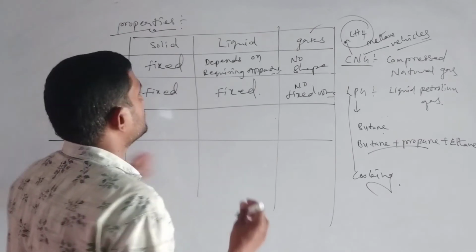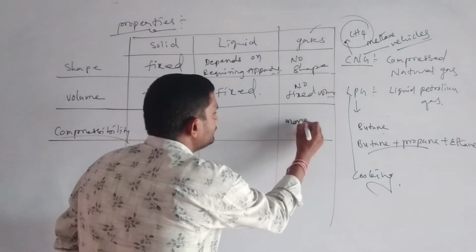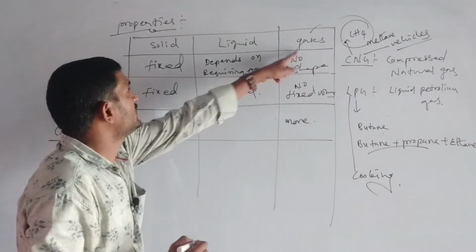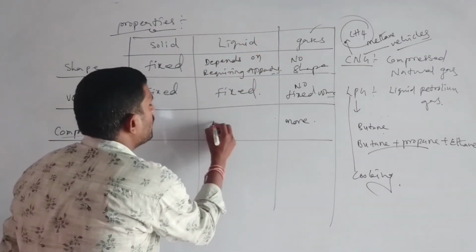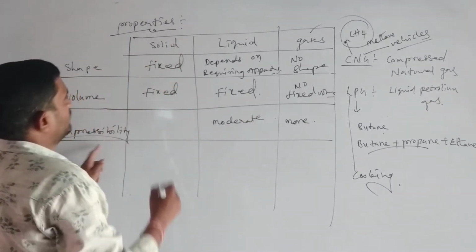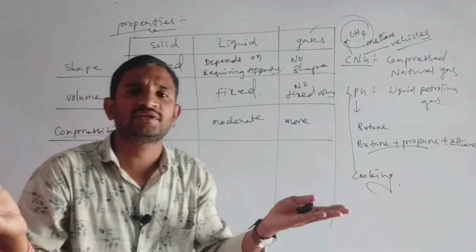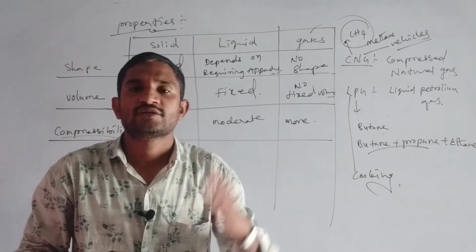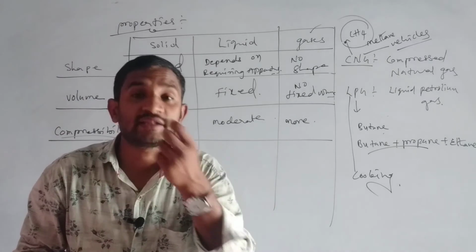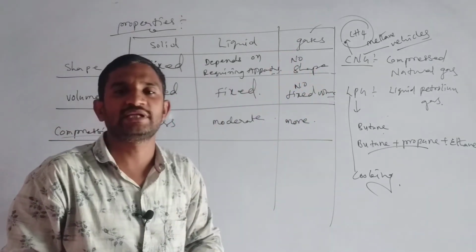That means the compressibility of the gases will be more, the compressibility of the liquids will be moderate, and the compressibility of the solids will be less. Maybe in the examination there is a chance to ask the question: solid, liquid, gases, which has more compressibility? Gases have the more compressibility.